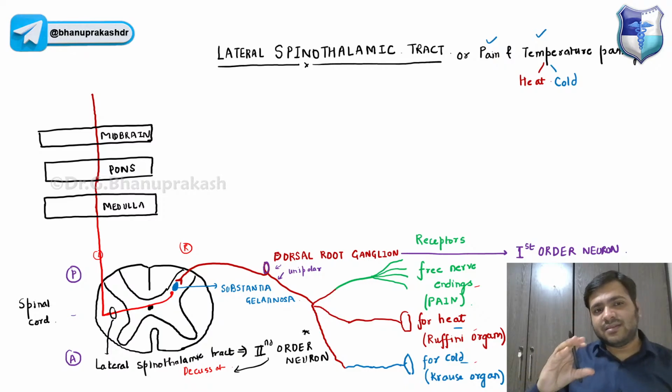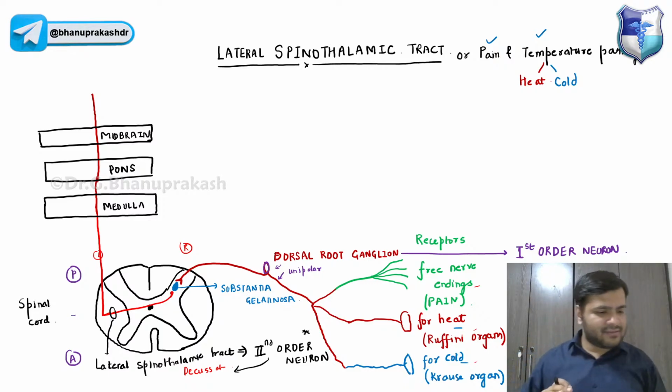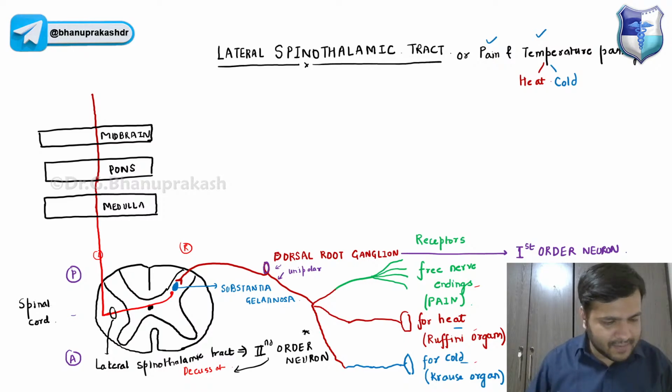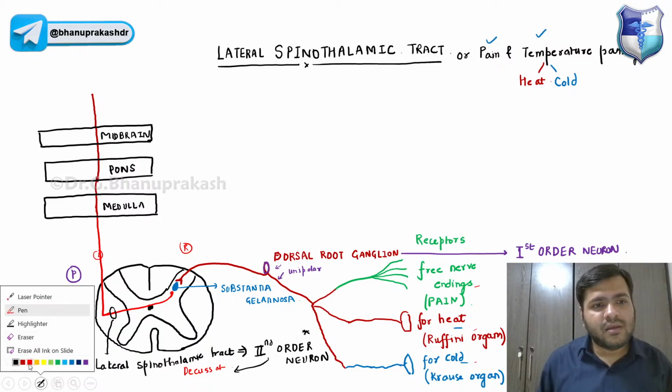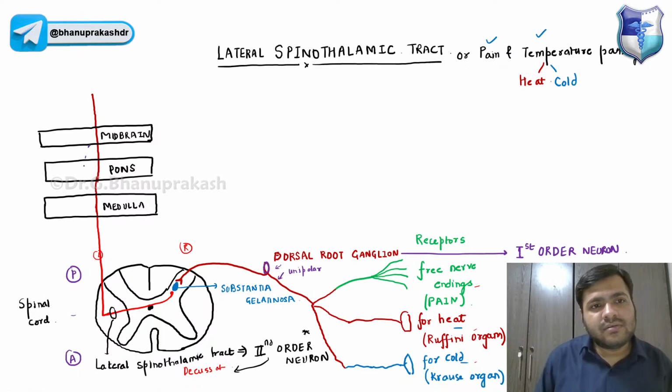Now, as soon as it reaches the level of the brain stem, guys, this lateral spinothalamic tract is given a special name. This is called, not the lateral one, it is the spinal lemniscus. This is nothing but the spinal lemniscus.